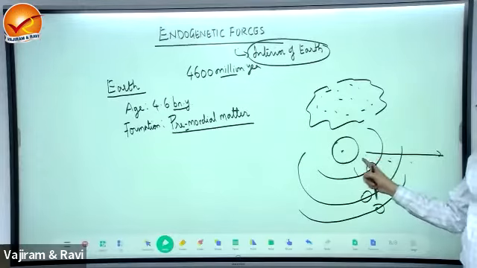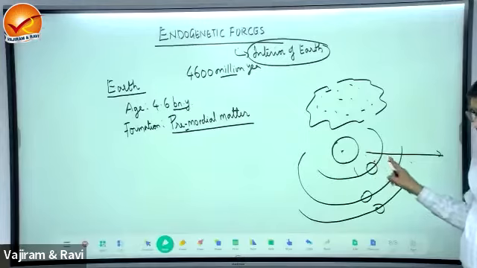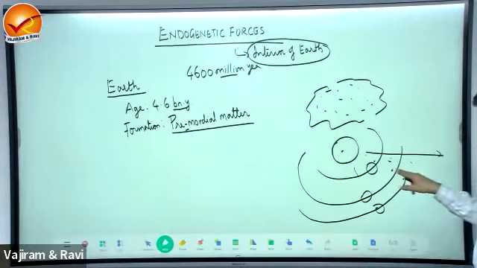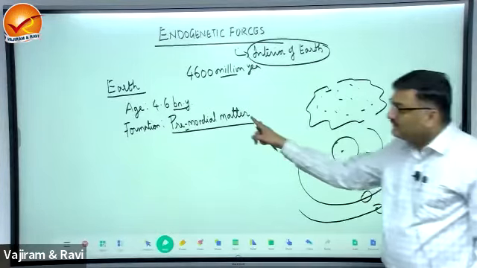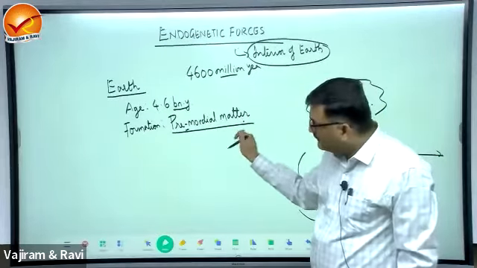So more density towards the interior, right? In this way, every planet will differ in composition, and every planet will differ in densities. Okay, so there is a density difference. So this matter that created Earth is known as primordial matter.